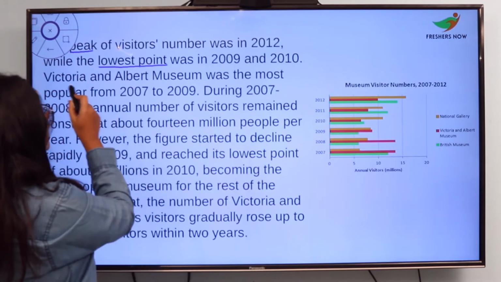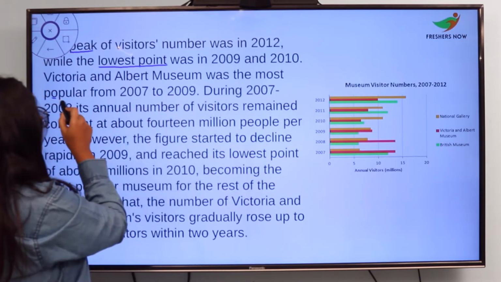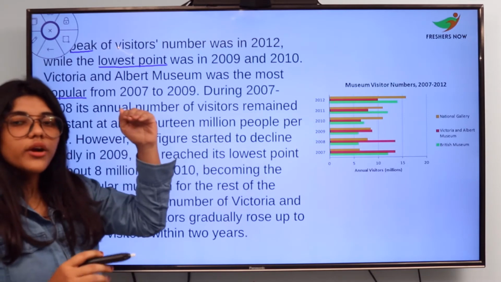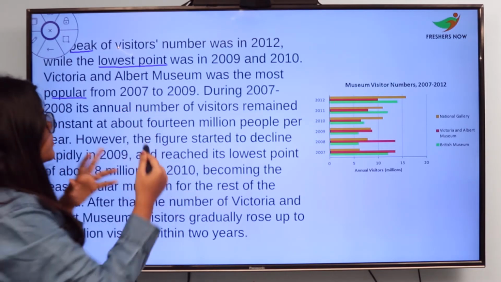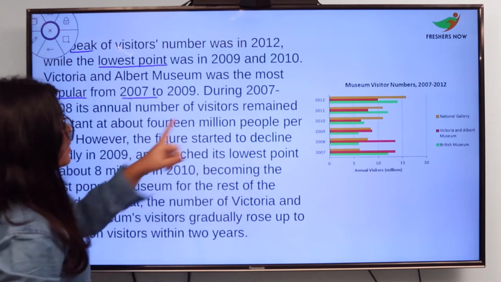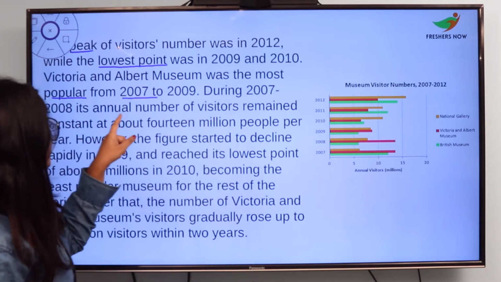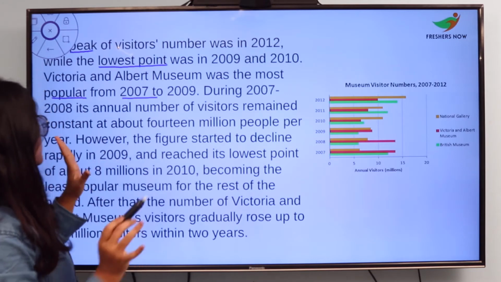Now, the Victoria and Albert Museum was the most popular. You have mentioned the highest point, the lowest point, and the popular one from 2007 to 2009. During 2007 to 2008, the annual number of visitors remained constant.